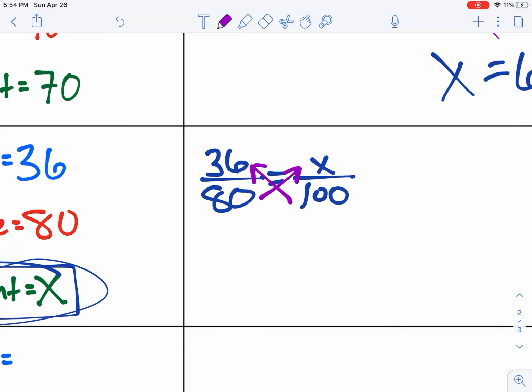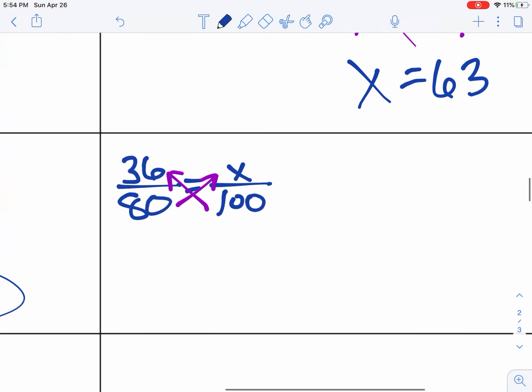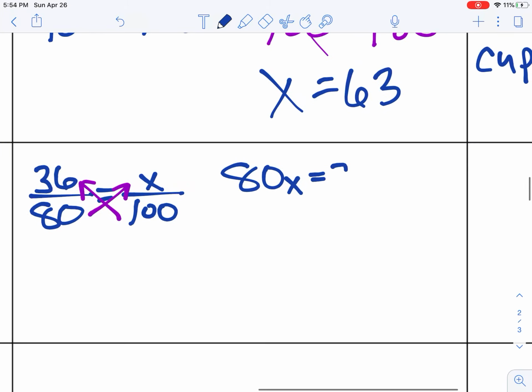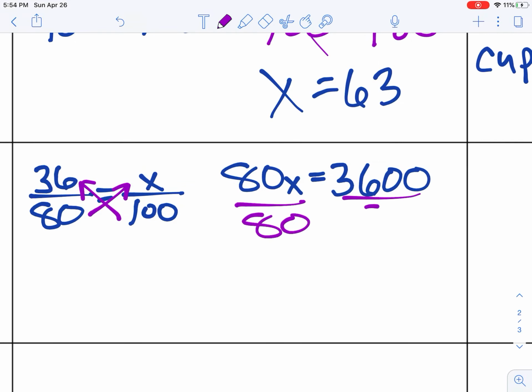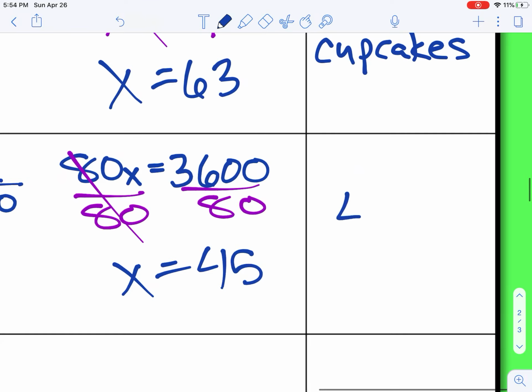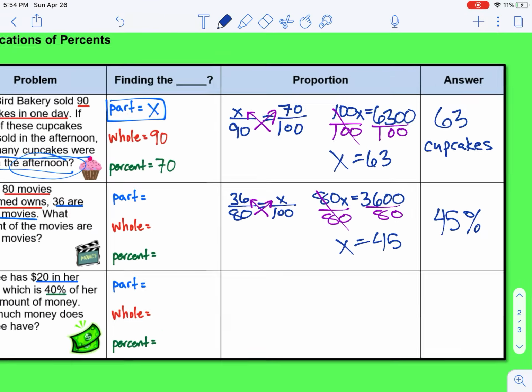Now we cross multiply, and 80 times X is 80X. And 36 times 100 is 3,600. Now I divide by 80 on both sides. That cancels out. And X equals, and once again, it's good to have a calculator out and ready to go for you. So plug this in, get 45. So our answer is 45% since we were looking for the percent.